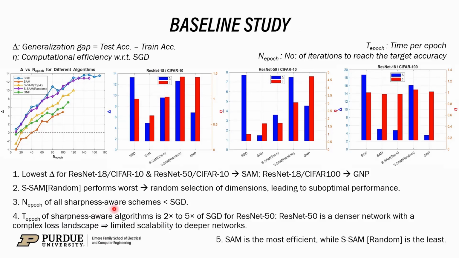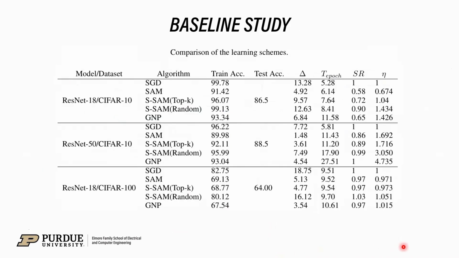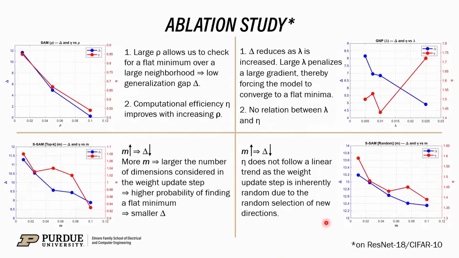The number of epochs required for convergence of all sharpness-aware schemes is less than that of SGD, and the time per epoch of sharpness-aware algorithms for ResNet 50 is 2 to 5 times that of SGD, which means that these algorithms are not scalable to deeper networks. SAM is the most efficient, and SSAM random is the least efficient on average. This is the tabulation of the baseline study.